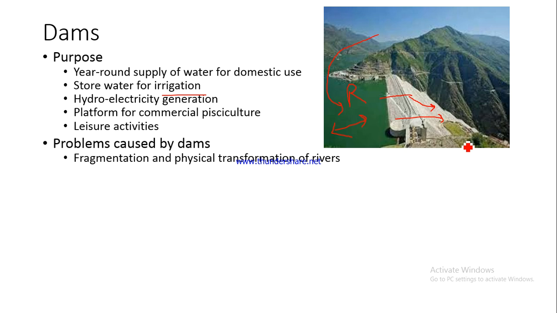Up till now the river water was fresh, but this water would be stale because it has been stored for a long period of time. So in that sense, physical transformation is taking place, and damage to the riverine ecosystem. Some species only prosper and grow when in freely flowing, fresh water. They simply cannot survive in water which is stagnant for a long period of time. So it may damage the riverine ecosystem, all the species of plants and animals which are part of the river ecosystem, which grow there, which live there, which sustain their livelihood there. They would probably not be able to survive because of the construction of dams.